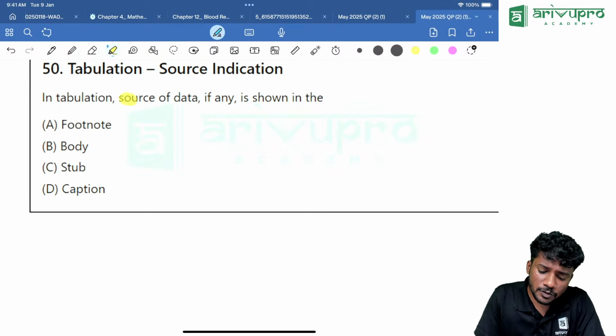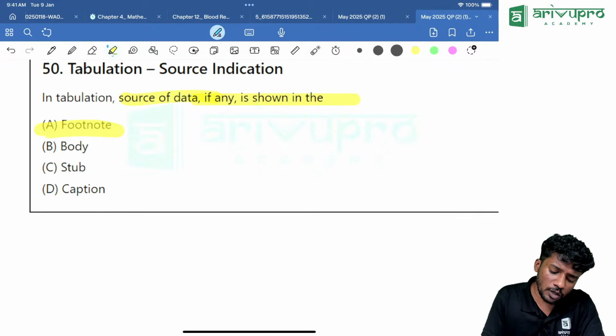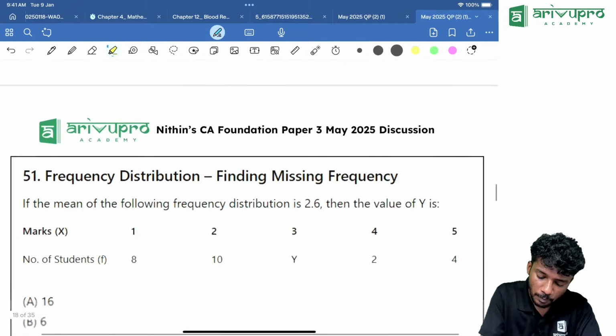Then, in tabulation, the source of data, if any, is shown in what? Footnote is the answer. Direct 1 mark question.